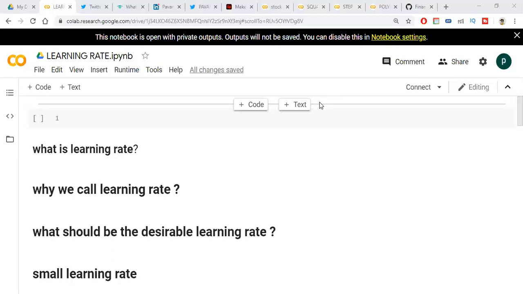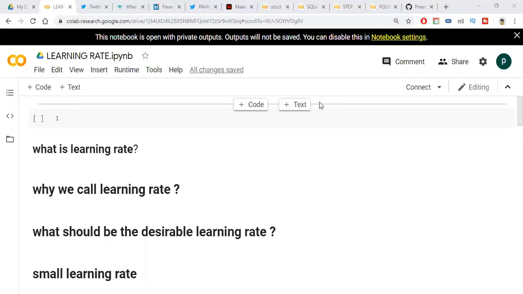First, I am going to discuss what is learning rate. It is a hyperparameter. What is meant by hyperparameter? It is an important parameter. This parameter decides the performance of the neural network. That's why it is called a hyperparameter. It is a hyperparameter which controls the weights of neural networks with respect to the loss gradient. Do you understand? Because it controls the weights of the neural network, friends.